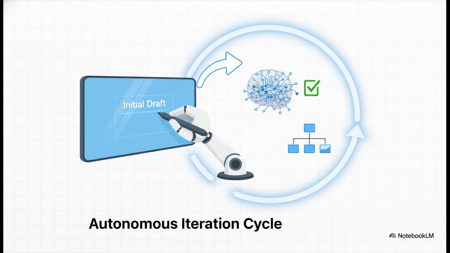Okay, let's go back to our social media post example. An agent could draft that post, but then it could critique its own work. It could look at it and say, this isn't engaging enough. And then it would add a new step to its own plan, something like rewrite this with a stronger hook. And it would repeat that cycle until it decides the goal is met. All of that with zero human intervention.